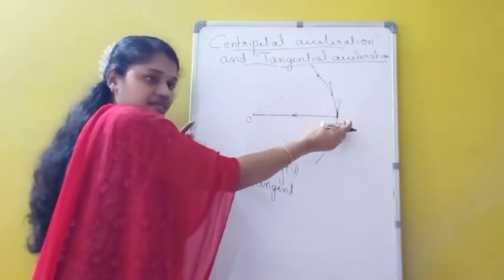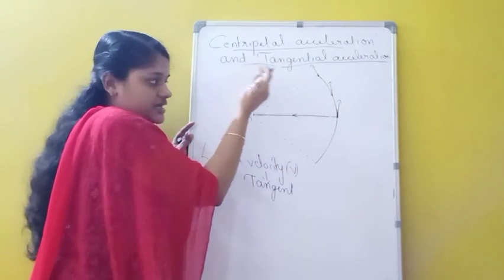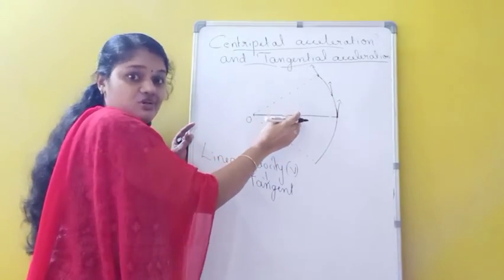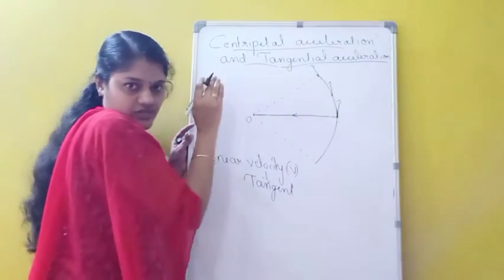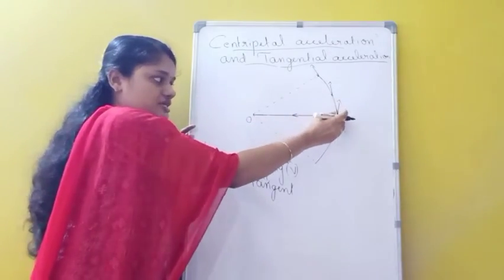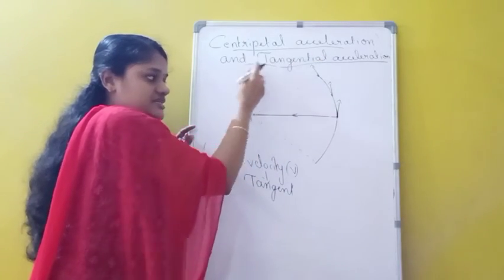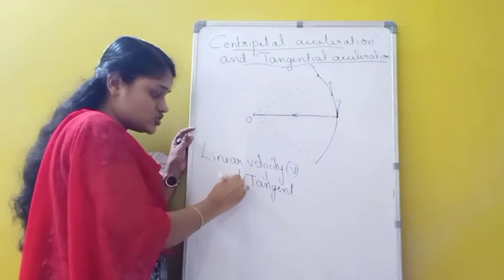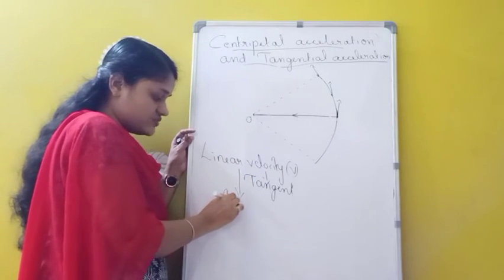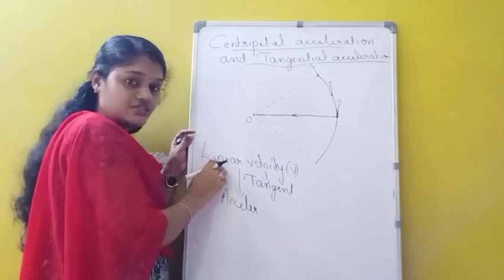Like that, at each and every point of its motion, it may be having which velocity also? Linear velocity also. And what is the direction of linear velocity? It is along the tangent. Since this linear velocity is continuously changing at each and every point, there must be which one also? Acceleration also. Whenever there is a change in velocity, there must be acceleration.